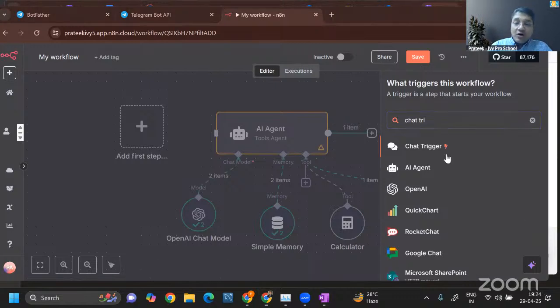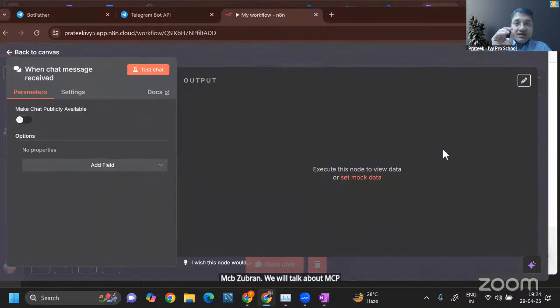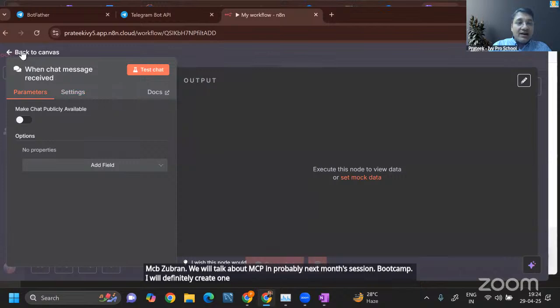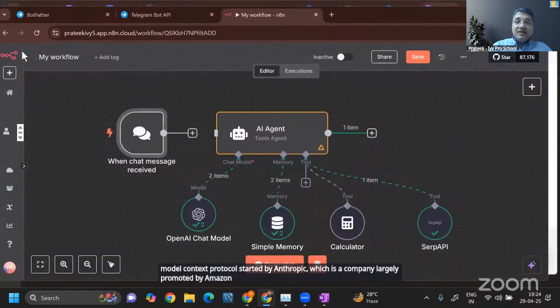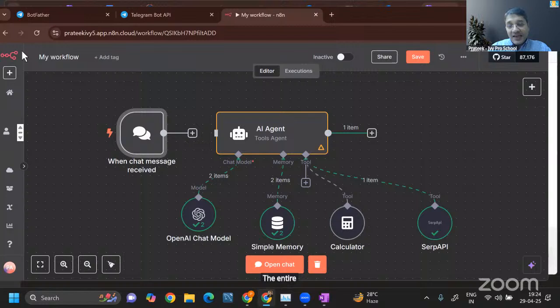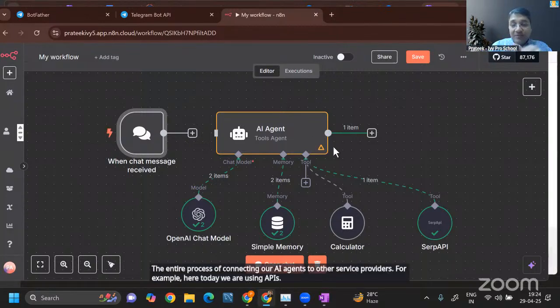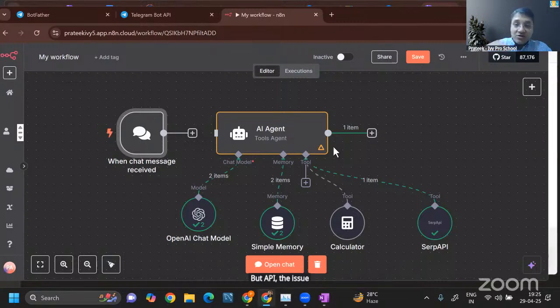MCP, Zubran, we will talk about MCP in probably next month's bootcamp session. I will definitely create one on MCP as well. MCP is the Model Context Protocol, started by Anthropic, a company largely backed by Amazon. It is to make the process of connecting our AI agents to other service providers easier. For example, today we are using APIs, but the issue is that every software provider has their own method of providing APIs. With Model Context Protocol, it becomes easier.